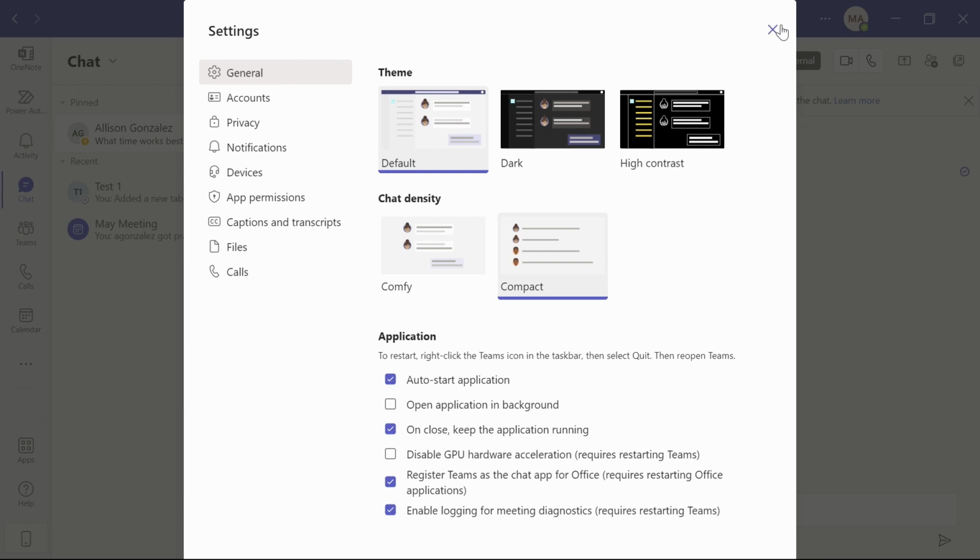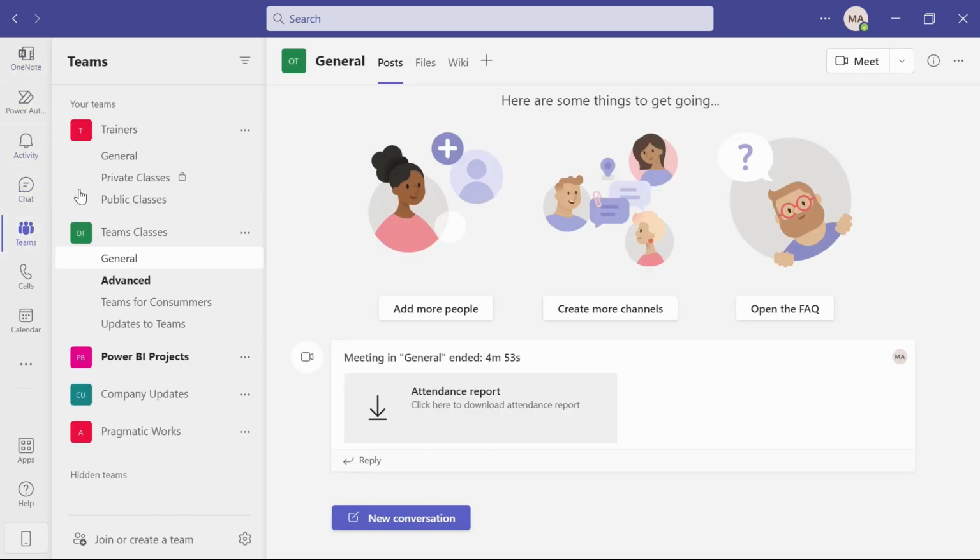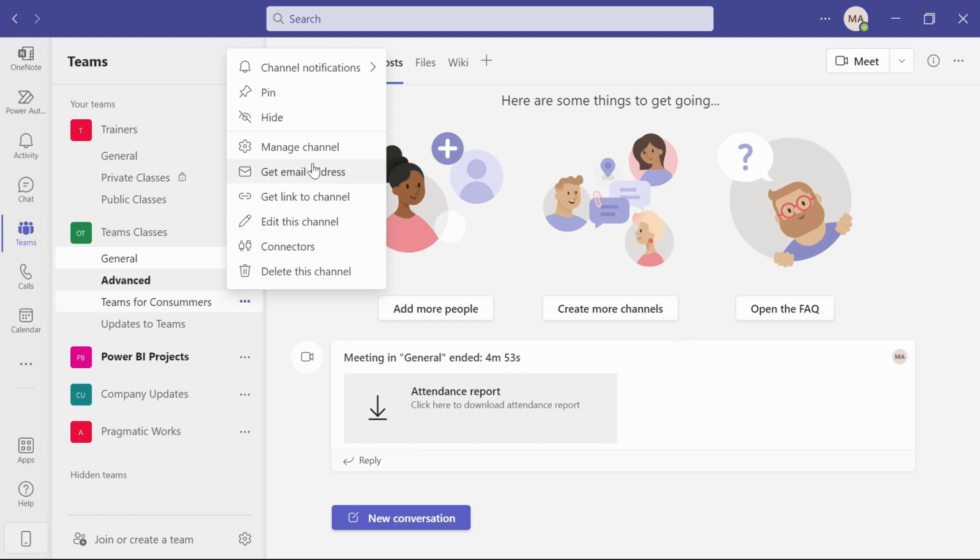All right, I'm going to close this out, and then I want to show you really quickly how you can also go into individual channels to set your notifications from there. So I'm going to go back over to Teams on my left-hand side menu, and then let's just decide the notifications for, let's say, my Teams for Consumers channel that I created. So all I need to do is navigate to the channel that I want to make changes to. I can go to the ellipses, this 3-dot button next to it. When I click on that, I am able to go up to the channel notification section. I can decide all activity, I can turn it off, or go to custom.